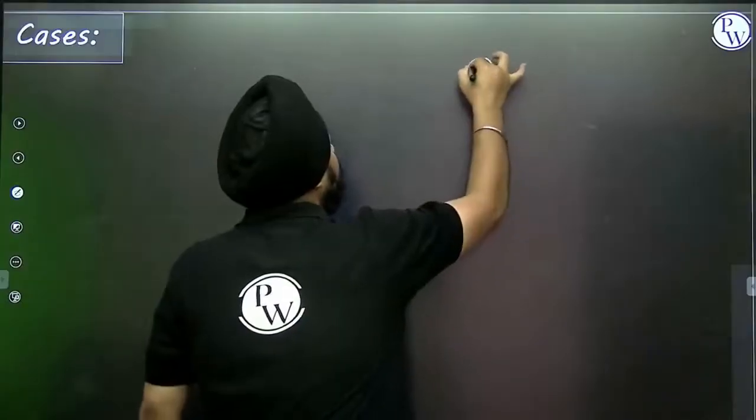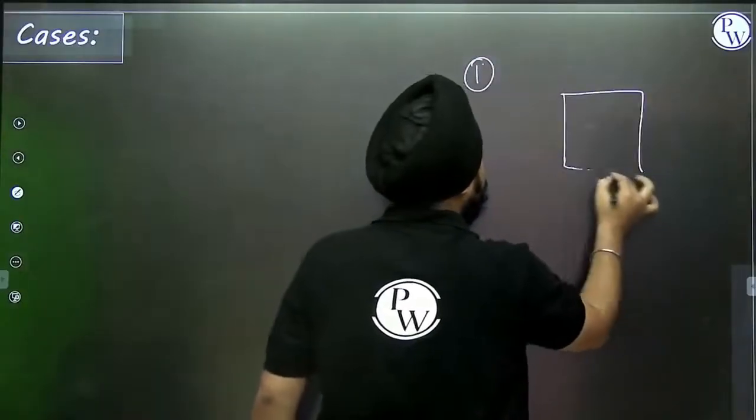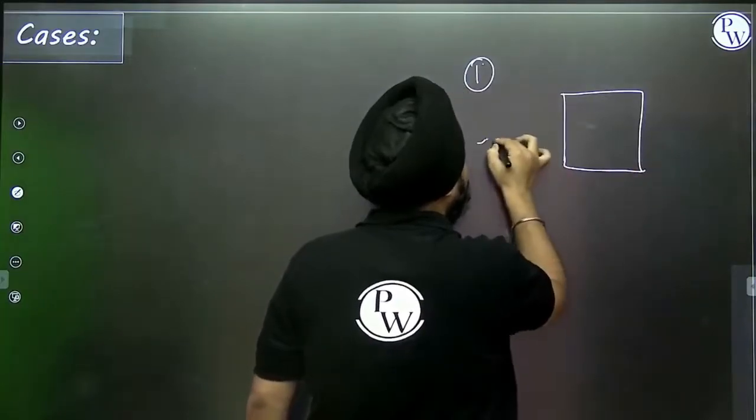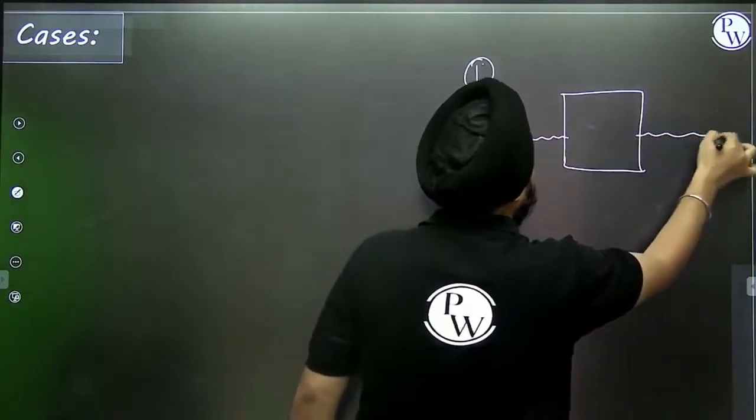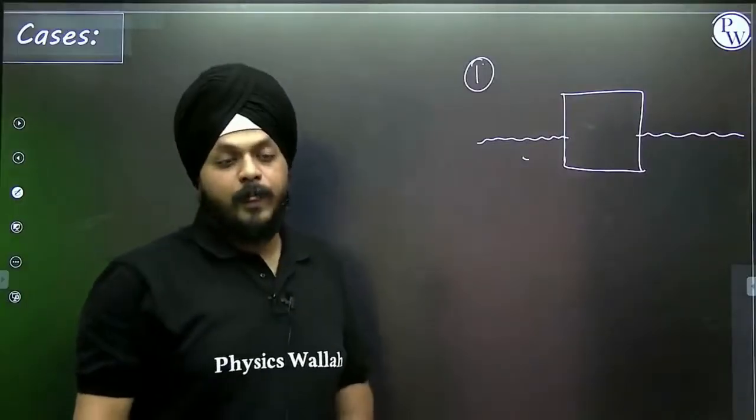First, suppose I'm talking about a cube.